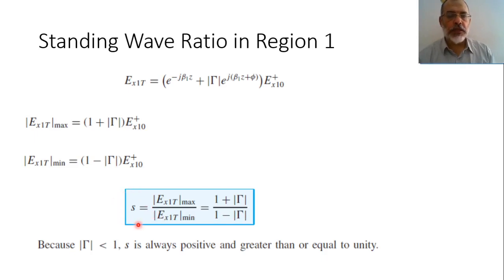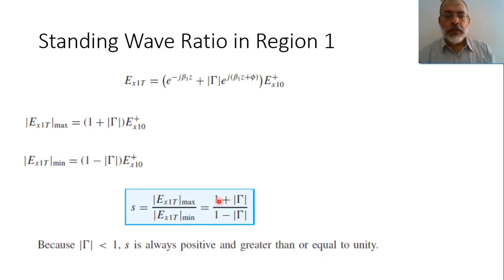And it should be noted that the standing wave ratio is a real quantity. It is not complex. And it depends on the magnitude of the reflection coefficient. So the phase of the reflection coefficient doesn't play any role in the standing wave ratio. Okay? And effectively, the minimum value of the magnitude of the reflection coefficient is 0, and the maximum value of the reflection coefficient is unity. So if the reflection coefficient is 0, the standing wave ratio is 1 plus 0 over 1 minus 0, it would be 1.